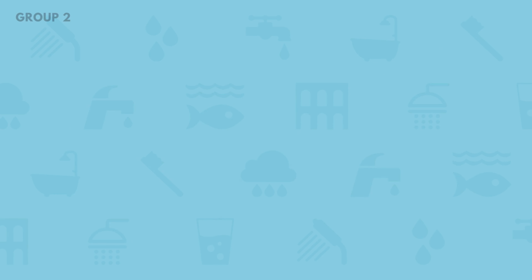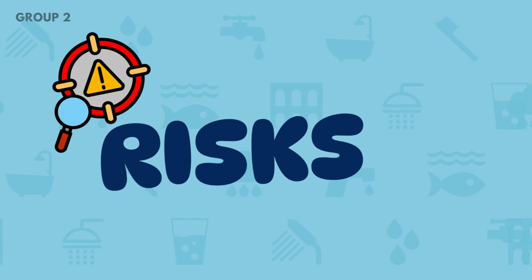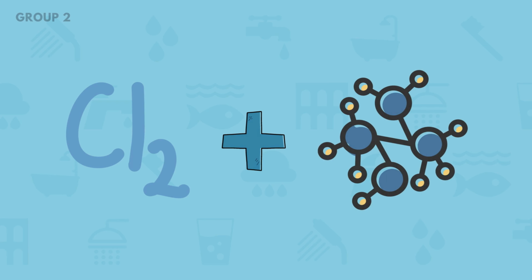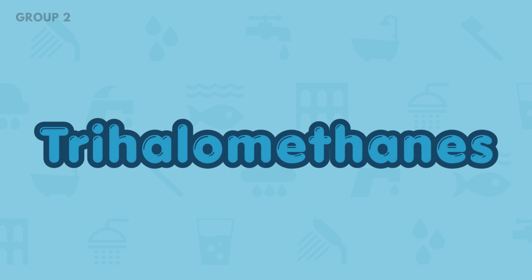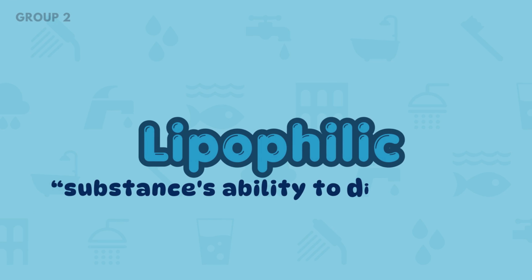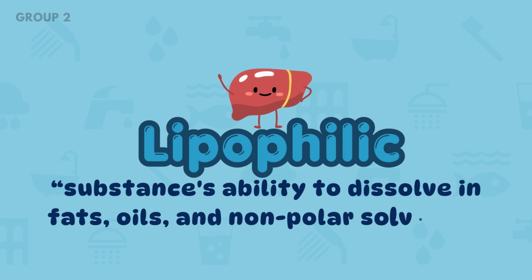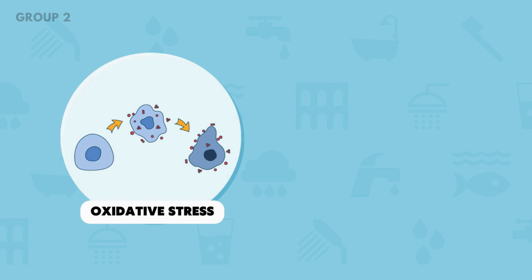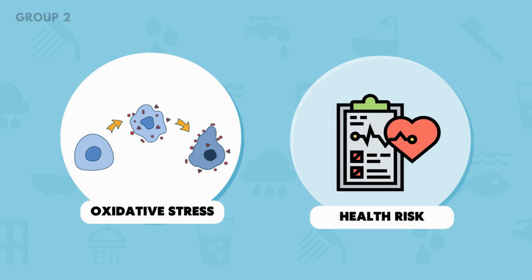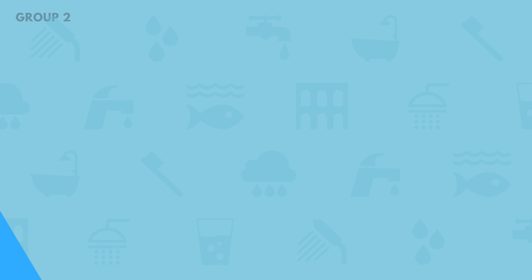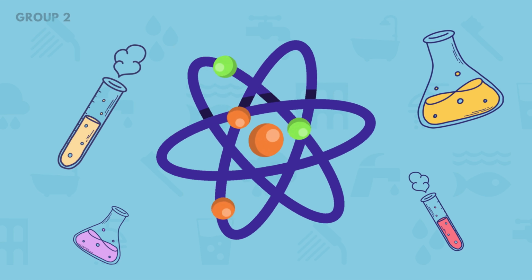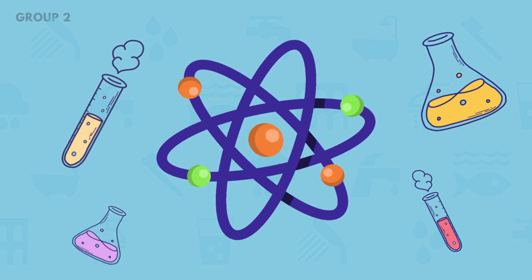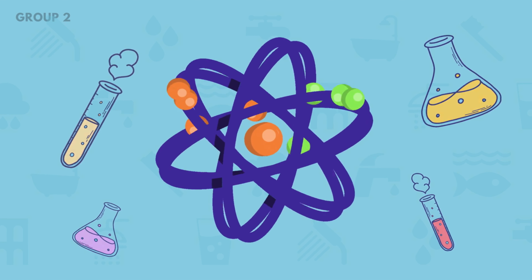However, there is a hidden risk. Chlorine can react with natural organic matter to form trihalomethanes. These organic molecules are lipophilic and can be processed by the human liver into reactive intermediates, potentially causing oxidative stress and long-term health risks.